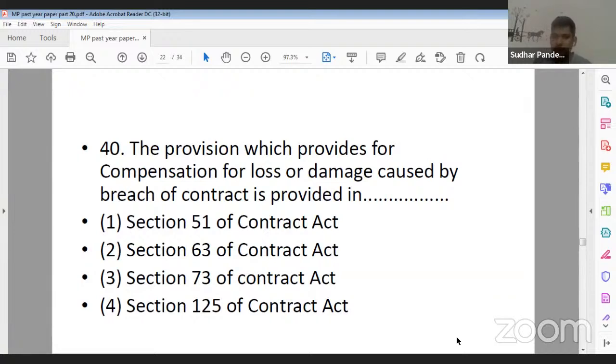So which section provides compensation for loss or damage caused by breach of contract? Which provision of the Indian Contract Act provides for the same?